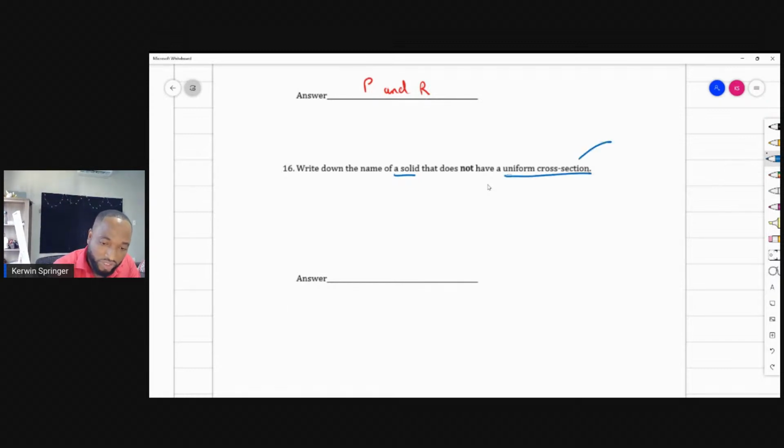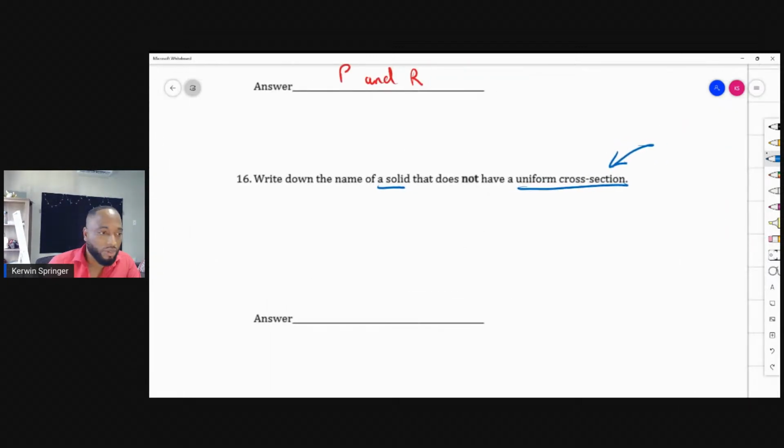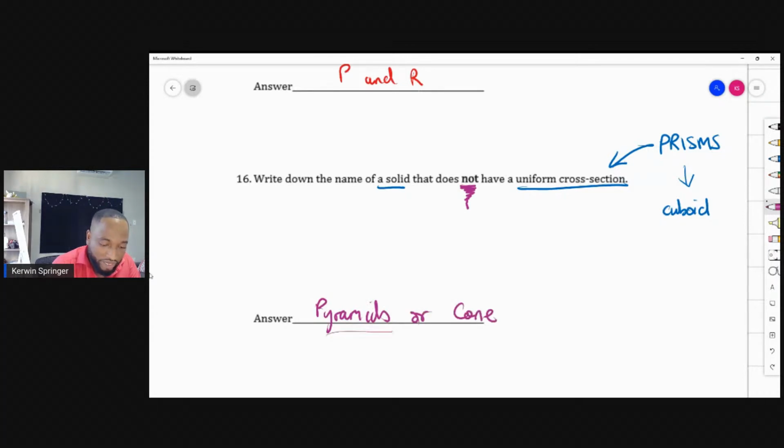A solid with a uniform cross-section is called a what? All solids with uniform cross-sections are called prisms. An example of this would be a cuboid, or square-based prism, or rectangular-based prism, or triangular-based prism. Cylinders are prisms. But if you want a solid that does not conform to prism-like behavior, you're going with pyramids or cones.